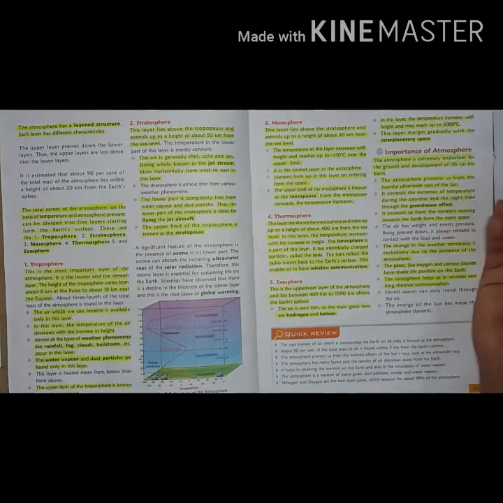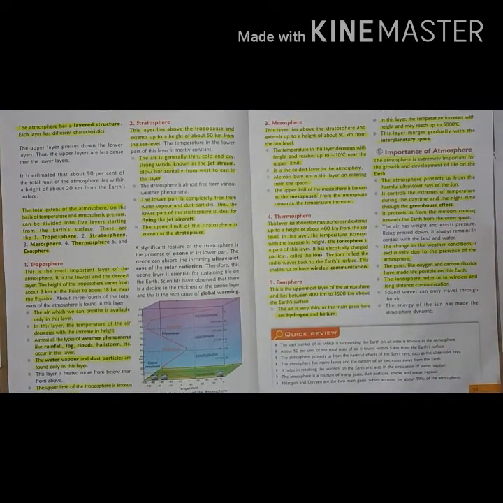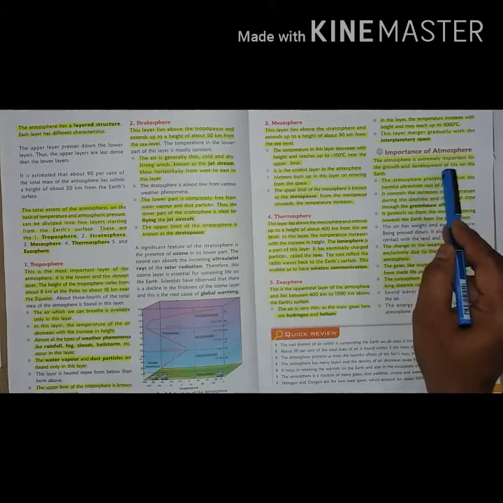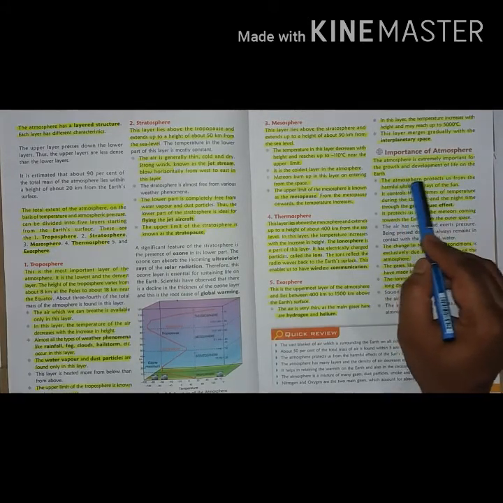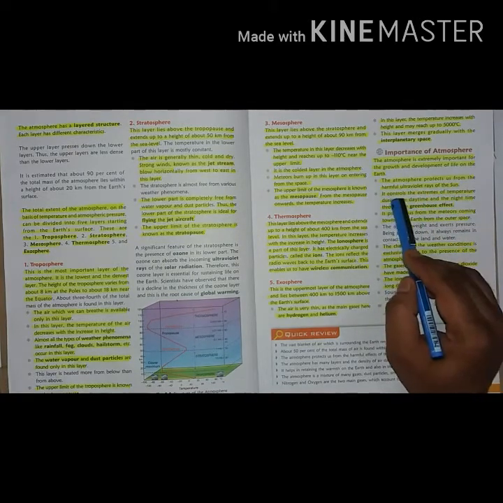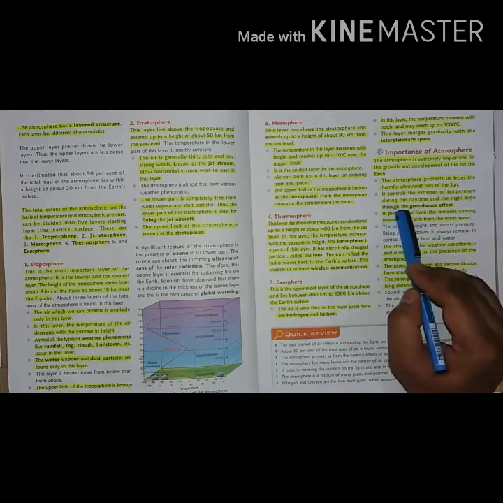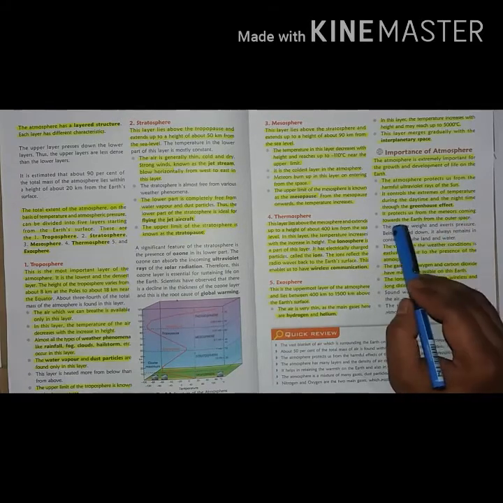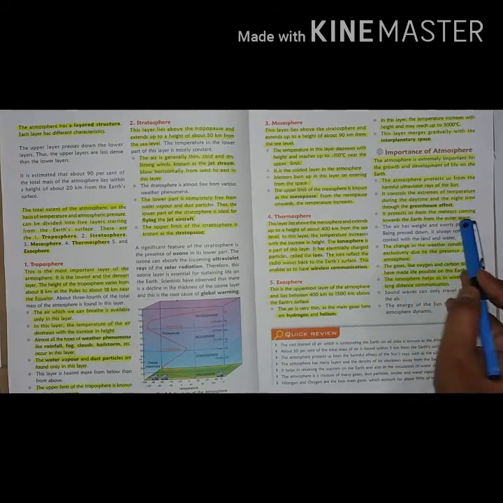Now the importance of atmosphere. What is the importance of atmosphere? The atmosphere is extremely important for the growth and development of life on the earth. The atmosphere protects us from the harmful ultraviolet rays of the sun. It controls the extremes of temperature during the daytime and the night time through the greenhouse effect. It protects us from the meteors coming towards the earth from outer space.